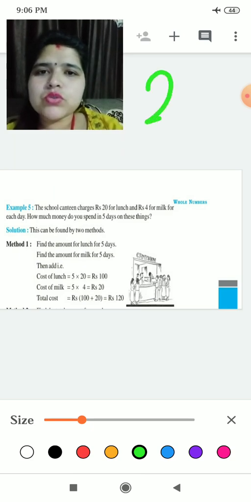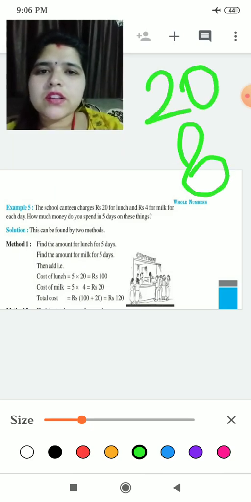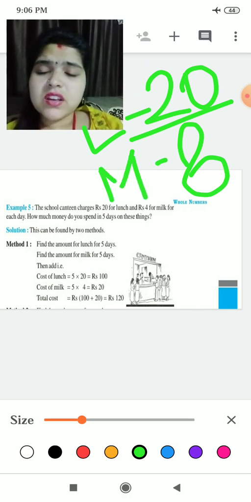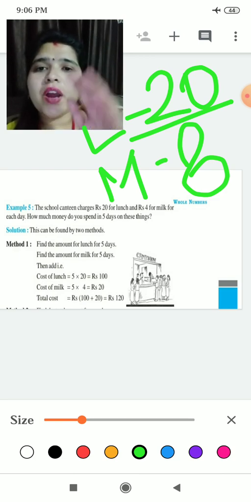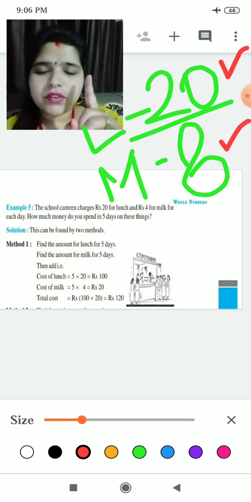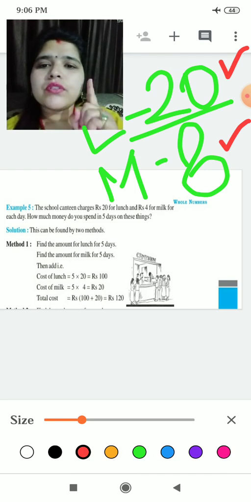Okay, rupees 20 for lunch and rupees 8 for milk. Every day this is the charge. Now it is saying how much money do you spend in 5 days. This is for one day. Now it is asking for 5 days.